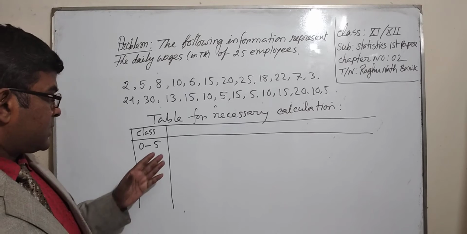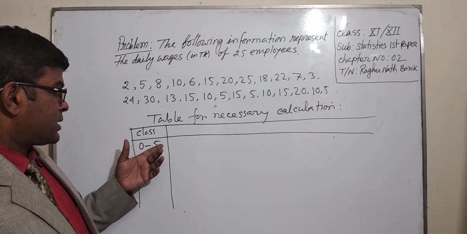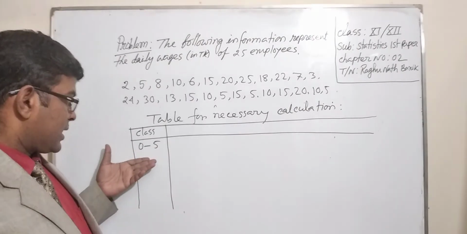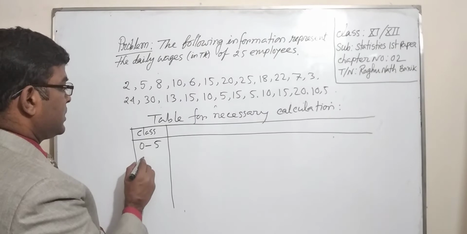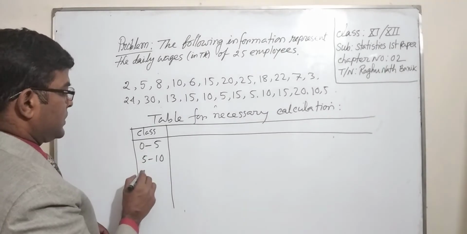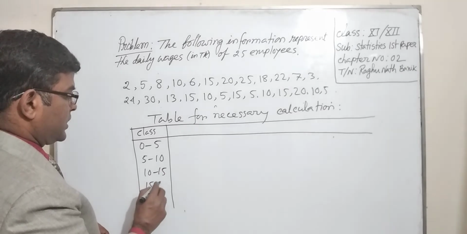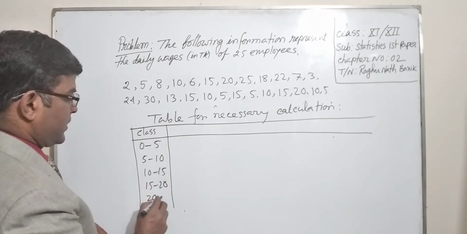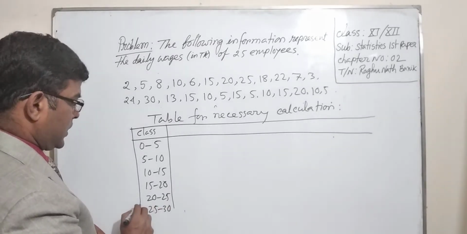The upper value of this class is 5, and the next class has lower value 5: 5 to 10, 10 to 15, 15 to 20, 20 to 25, 25 to 30.